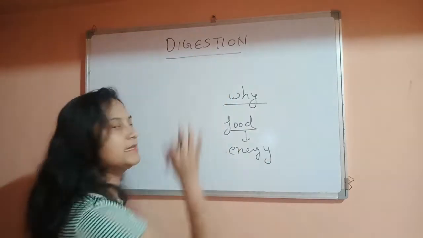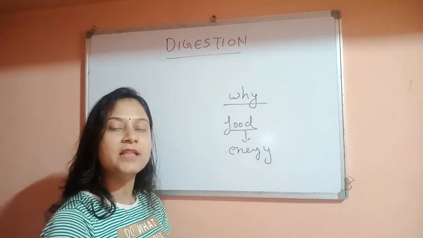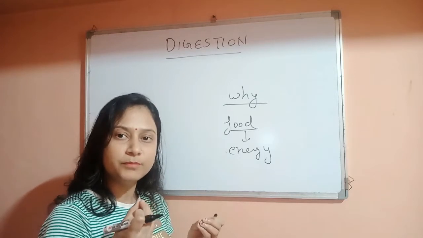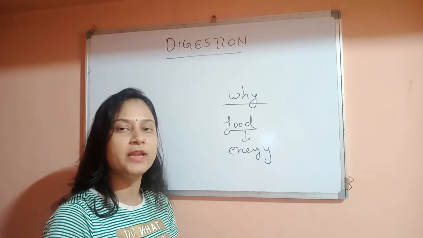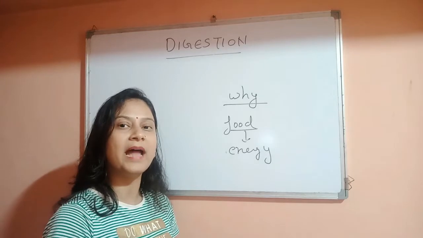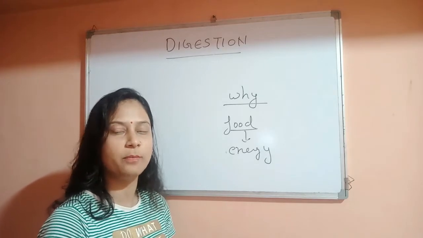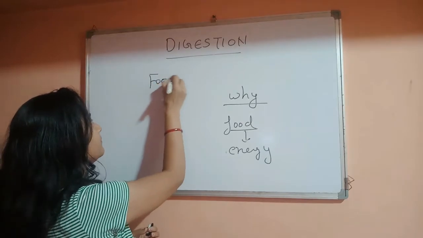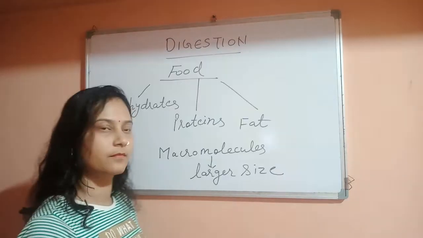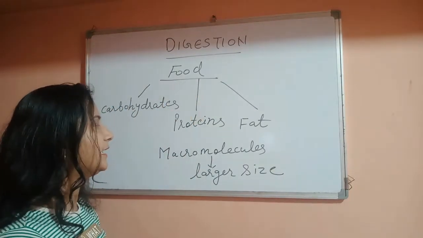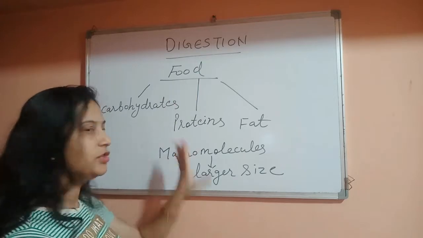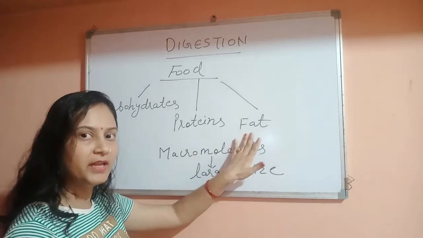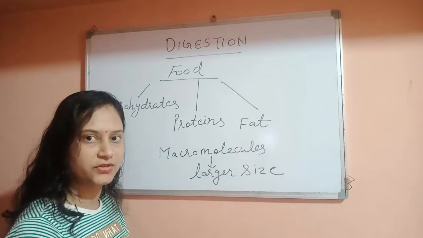So what is digestion? Digestion is the process of conversion of complex nutrients present in the food into smaller ones so that they get easily absorbed by the body. Food contains nutrients, that is carbohydrates, proteins and fat, which are present in very large size.